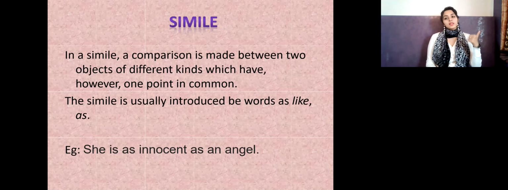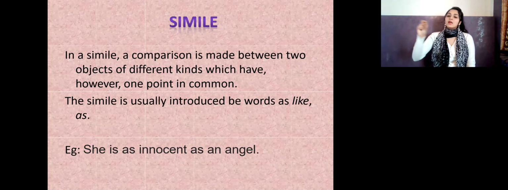In grammar we always have one main subject in the sentence, but here we're going to have two subjects because we're going to compare two things in a sentence. For example, it's written here, she is as innocent as an angel. You saw 'as innocent as'.